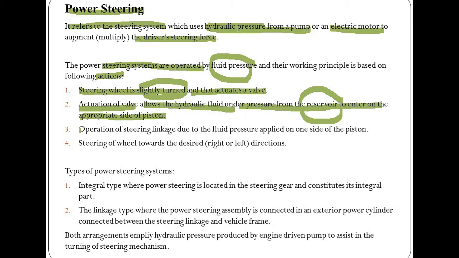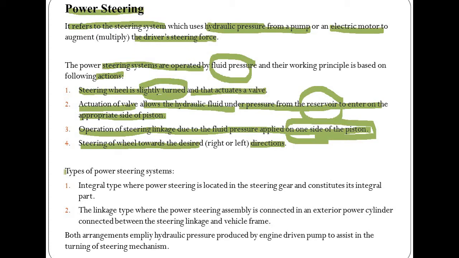The next principle, the operation of the steering linkage due to the fluid pressure applied on one side of the piston. So from one side the pressure is applied. Next principle, steering of the wheel towards the desired direction. So it is very helpful. In very less amount of time we get desired direction.